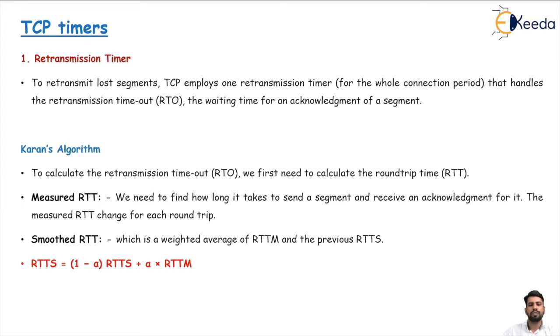The retransmission timeout timer is mainly used to retransmit the lost segment. TCP employs one retransmission timer, and the retransmission is only for the connection period, meaning RTO is there. For example, in your TCP, you send a segment with congestion window size equal to 1, and the acknowledgement comes and you are waiting. This is the RTT, and here the timer starts and here the timeout expires.